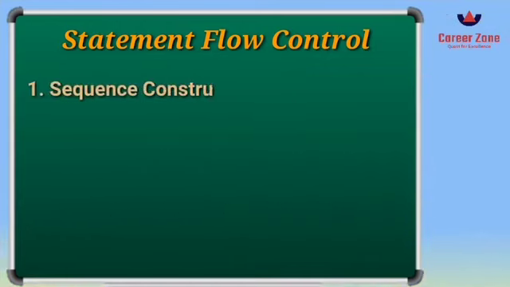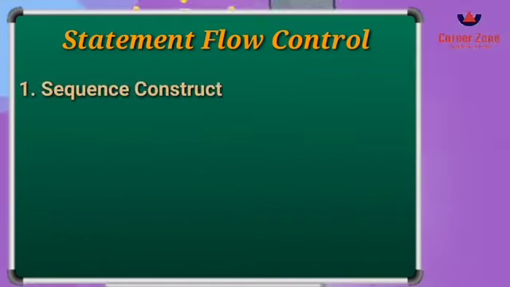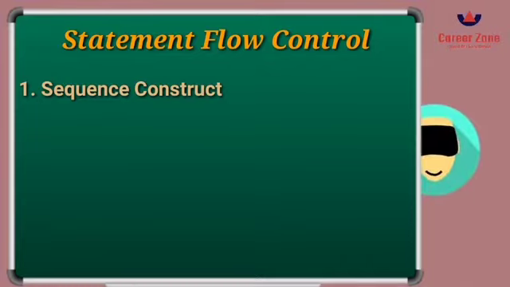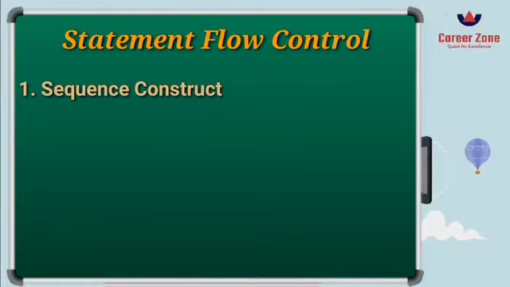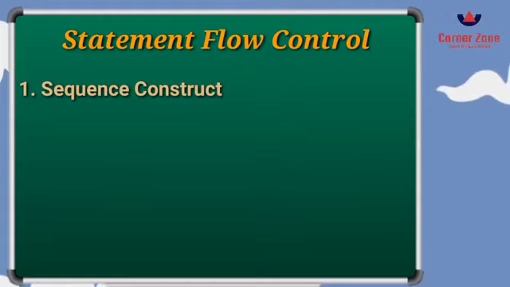The first one is the sequence construct. In the sequence construct, the statements flow from beginning to end. It means the statement which is written at the top of the Python shell will be executed first, and then it will strictly follow the order till the end.